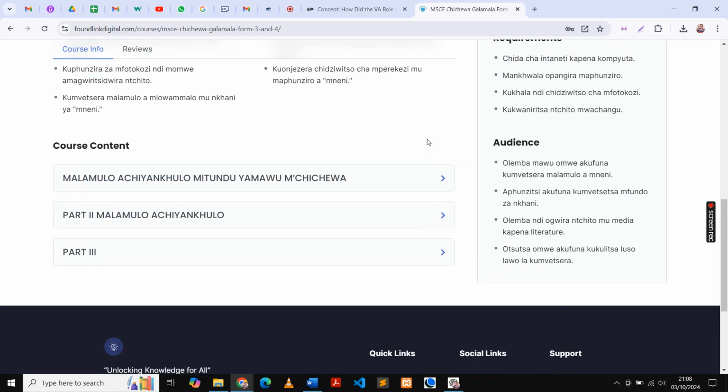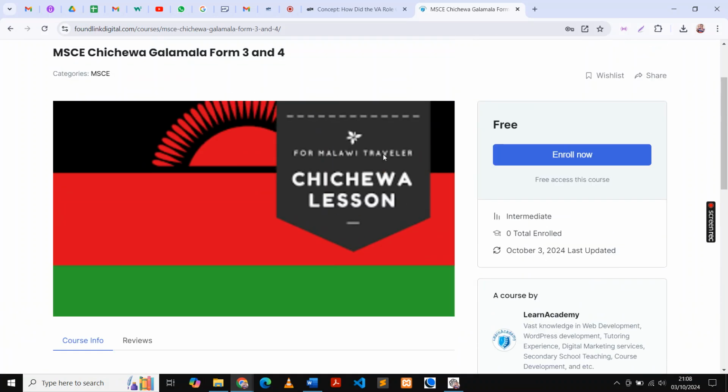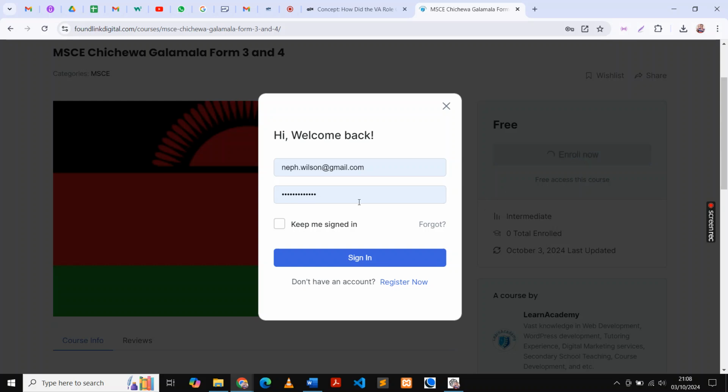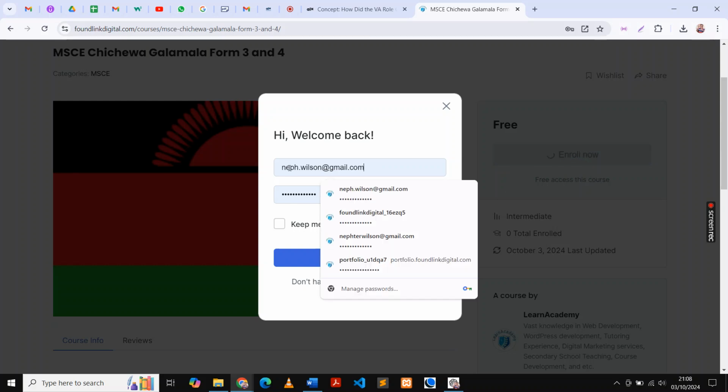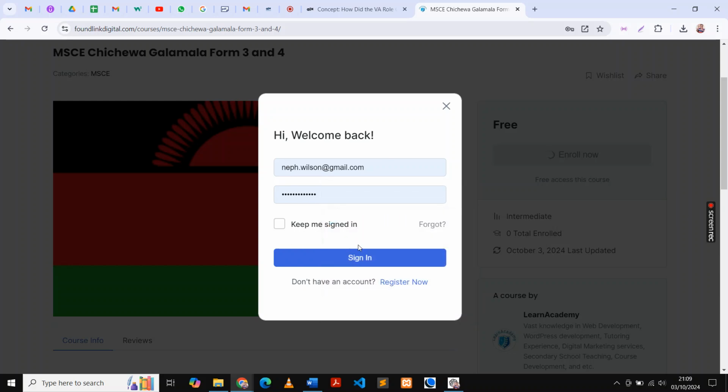So if you feel that this subject is good for you, then you come here, enroll now. So if I press enroll now, you see, so I will enter the email. I'll enter the email that you used to register. But if you have already registered and you have just registered, then you want to fill the course. So when you press enroll now, it will automatically take you to the learning page. So for example, I enter my email and I enter my password. Then what will I do? I'll click here, sign in, because I've already registered. So I press sign in.